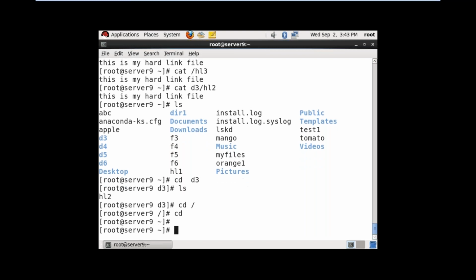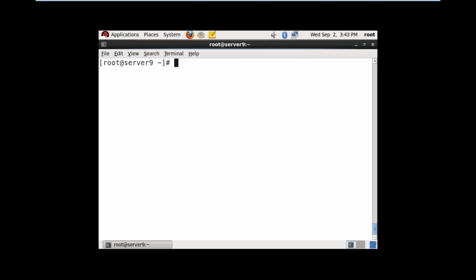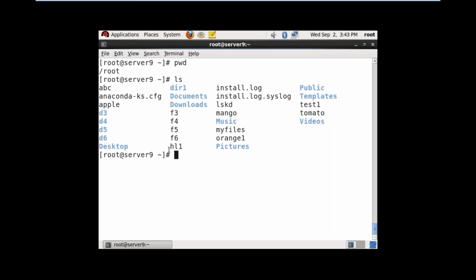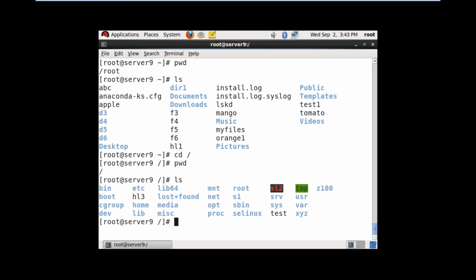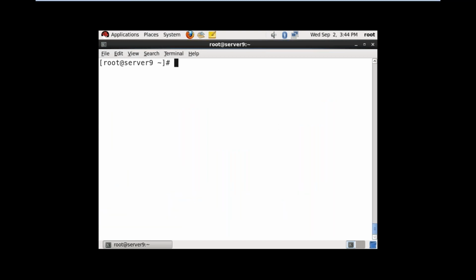See, I am showing you. This is /root, hl1 is there. But where did you make hl3? Slash means the main directory. You went to the main directory. That is the reason the path is important. So hl3 is in the main directory.